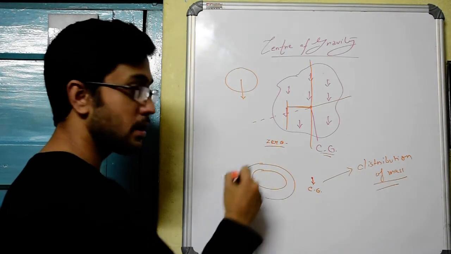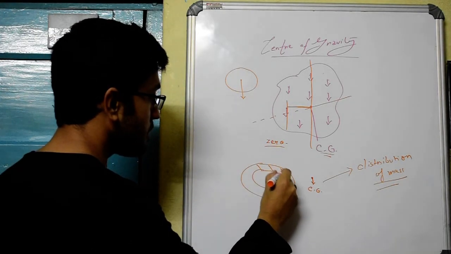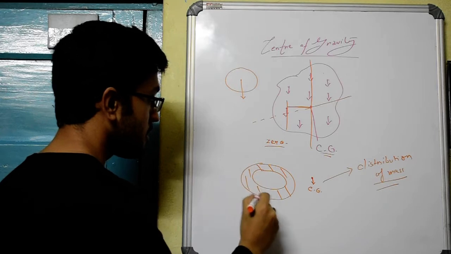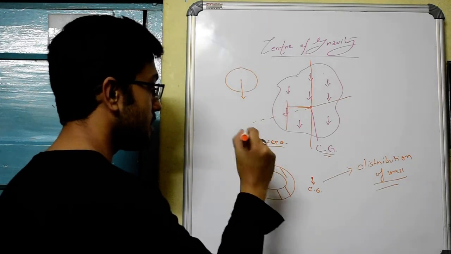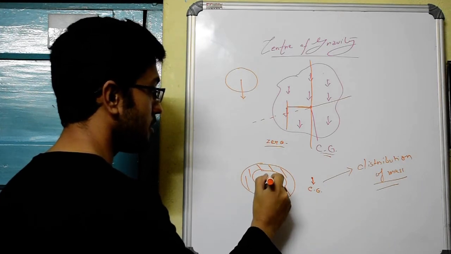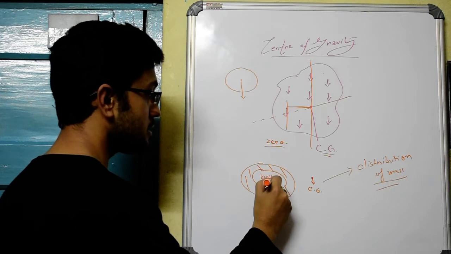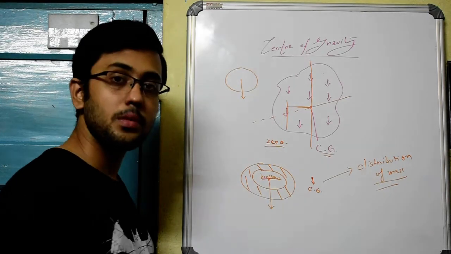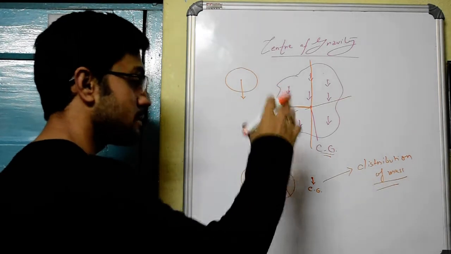But if you take a ring that you wear on your finger, for example, the mass is distributed like this, in a concentric manner. But the center of gravity will lie here. This place is hollow. There is no matter here. But still the center of gravity will lie there, because the distribution of matter makes it lie there.